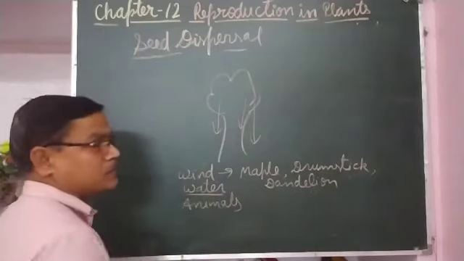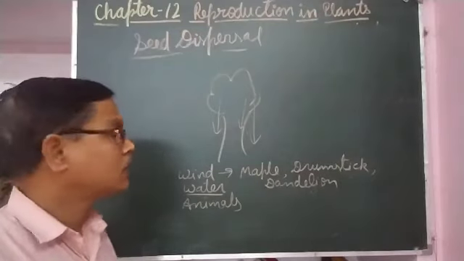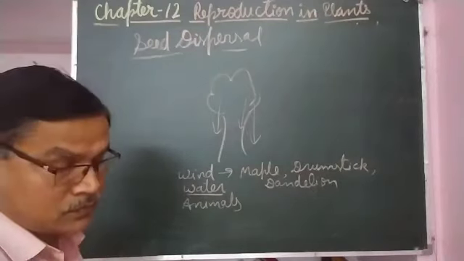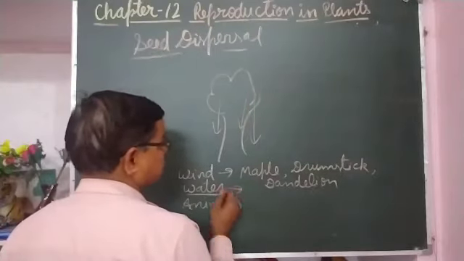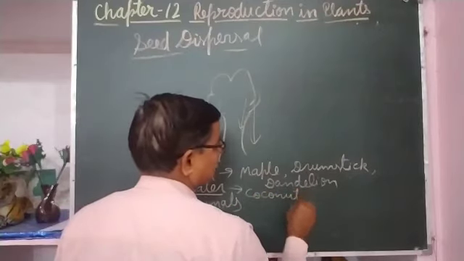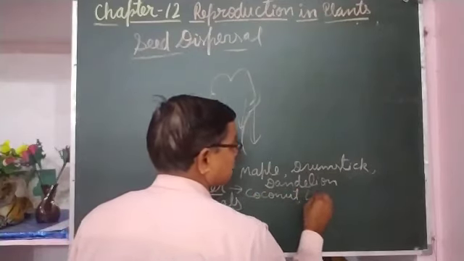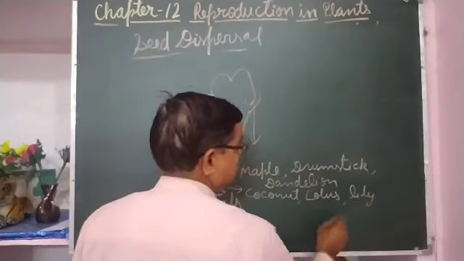Some plants grow near a water body or inside the water, and in these, scattering of seed takes place by water, such as coconut, lotus, and lily.